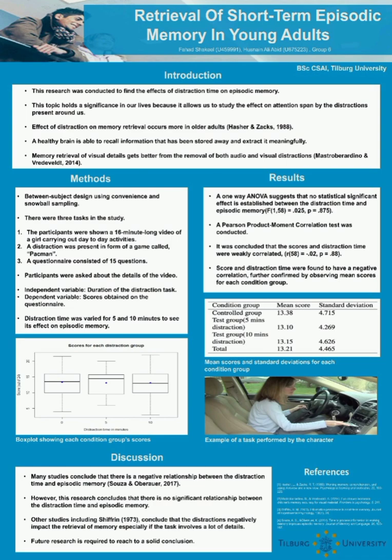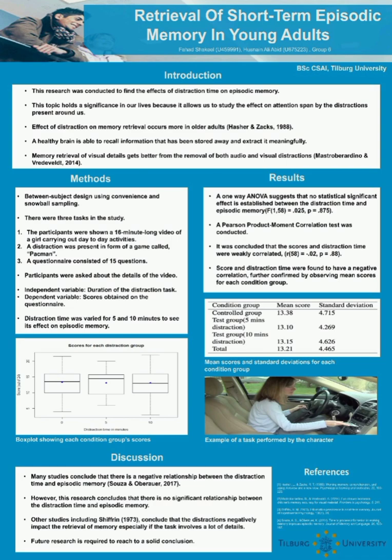Since each participant was randomly assigned to only one of the 3 condition groups, a between subject design was used. Distraction time was the independent variable and the score obtained on the questionnaire was the dependent variable. A one-way analysis of variance was conducted to discover changes in score over different distraction times. Now my colleague will be discussing the results, discussion, and conclusion from our experiment.